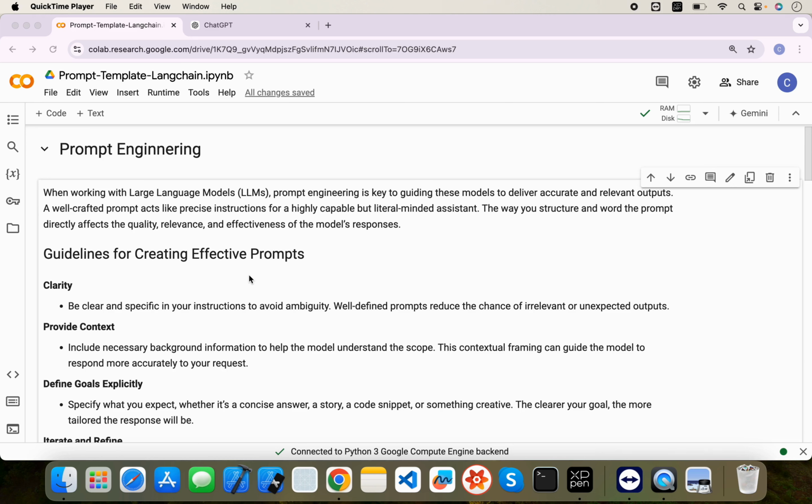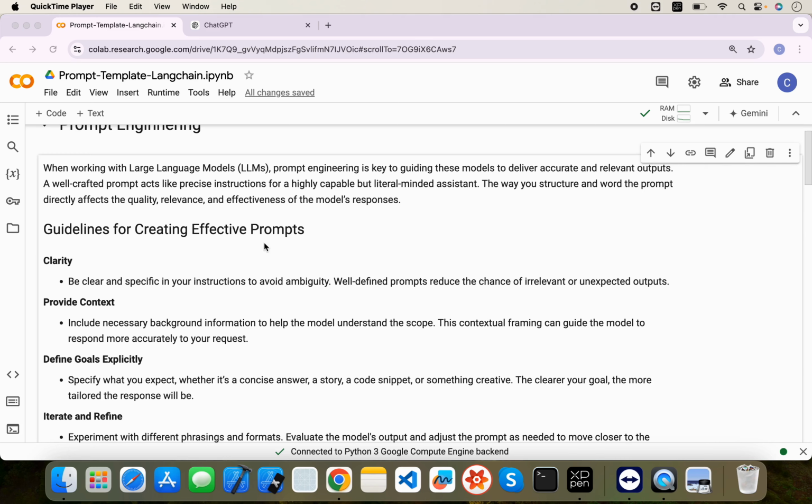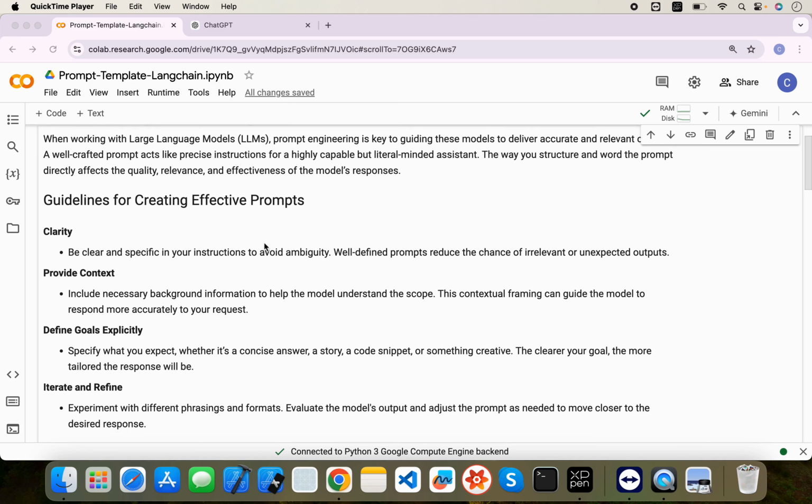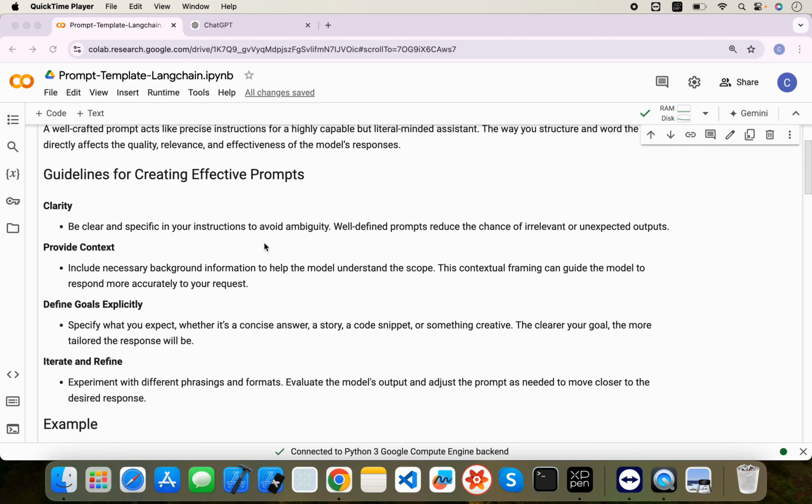The way you structure and write your prompt directly affects the quality, relevance and effectiveness of the model response. As I said, it has a literal mindset and will follow your instruction. So there are a few guidelines for crafting effective prompts. I'm sure you have used ChatGPT somewhere, and you have written something to generate the answer. That is nothing but the prompt for ChatGPT. You are providing the instruction or information to get your desired output. Let's see the guidelines one by one.